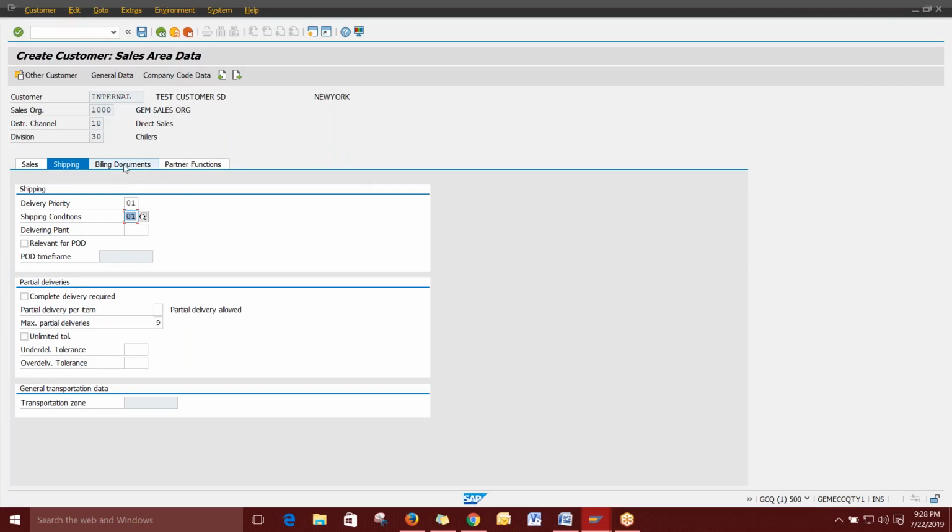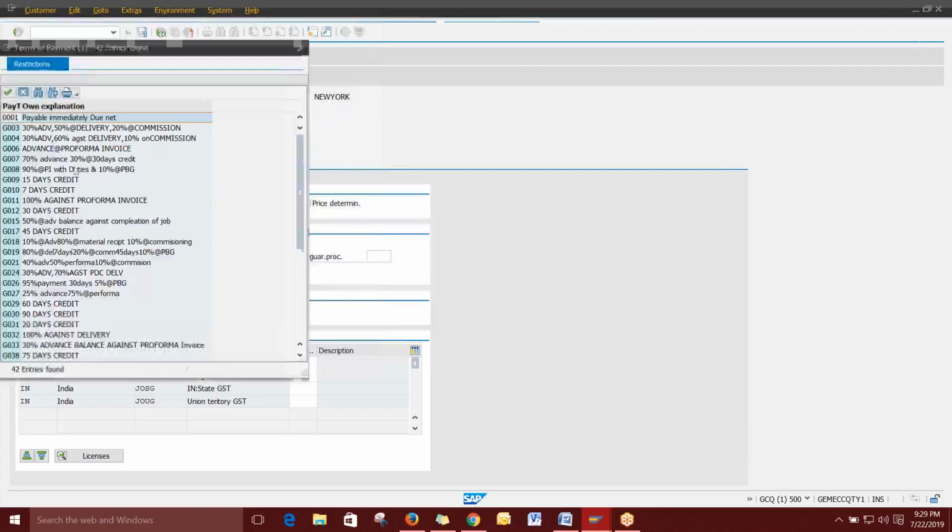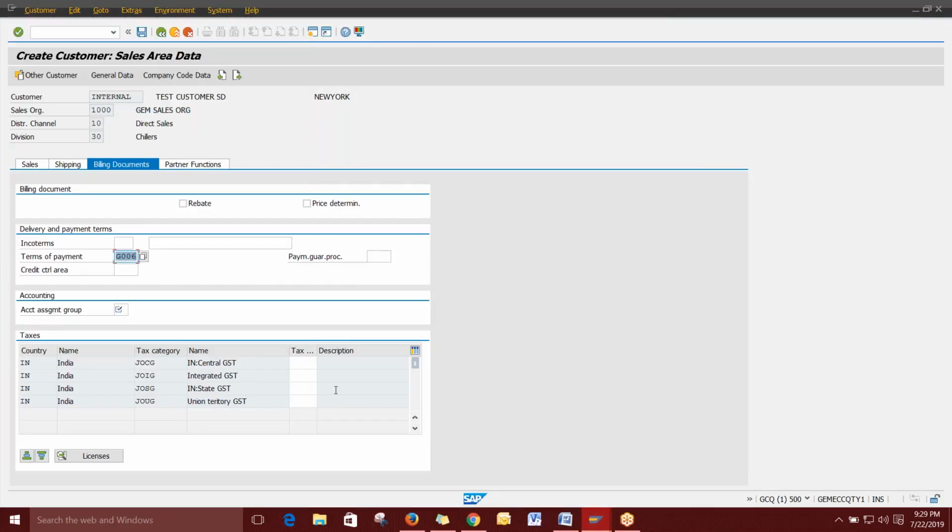Then finally, you can go to the billing document and give the Incoterms if required, because Incoterms we will be mainly using for export. If you have anything, that means Ex Works or you are doing anything, you can directly give it, or else you can just leave it. Then you can give the terms of payment here. This is from the finance side. So you can give the payment terms.